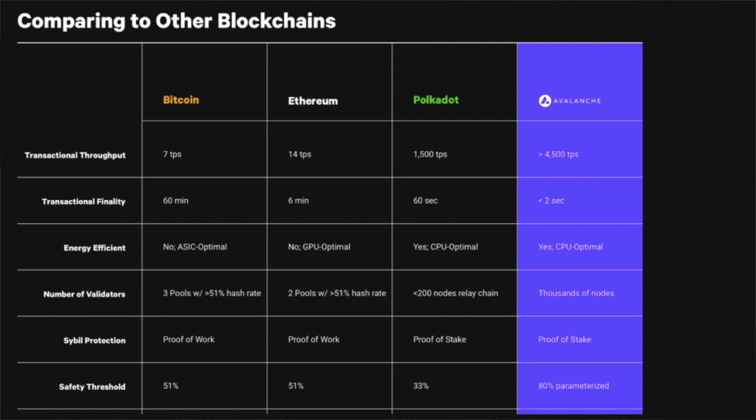Next is its throughput, which is close to 4500 TPS. It can perform 4500 transactions per second. Also, it claims to be a green blockchain, which means it is CPU optimal. I will explain this point when I cover the benefits of Avalanche Crypto. So these are some of the features which are wrapped around Avalanche blockchain.